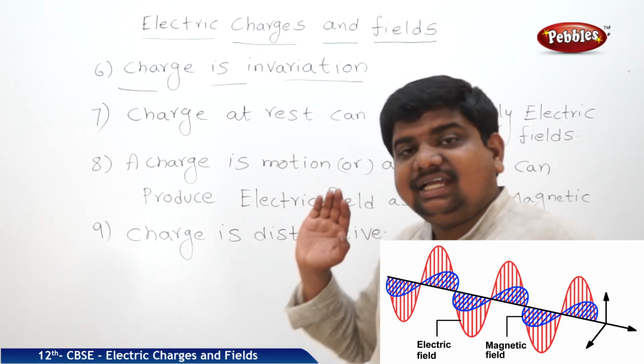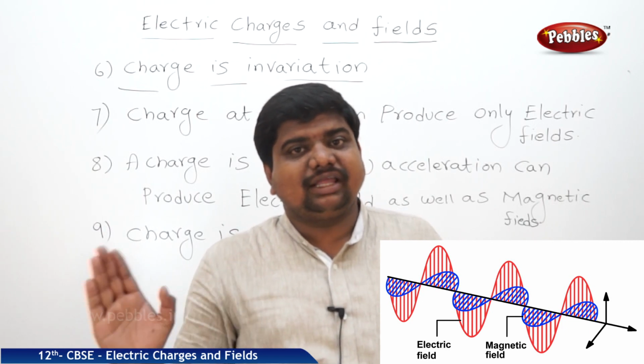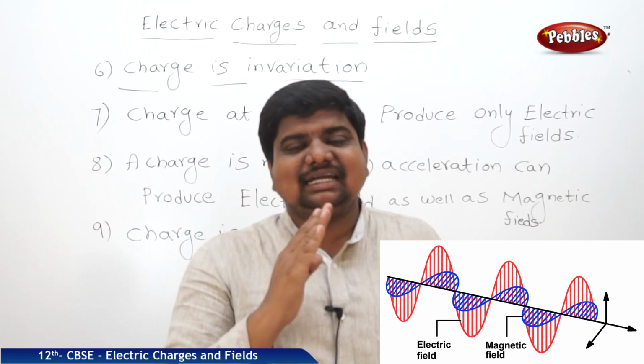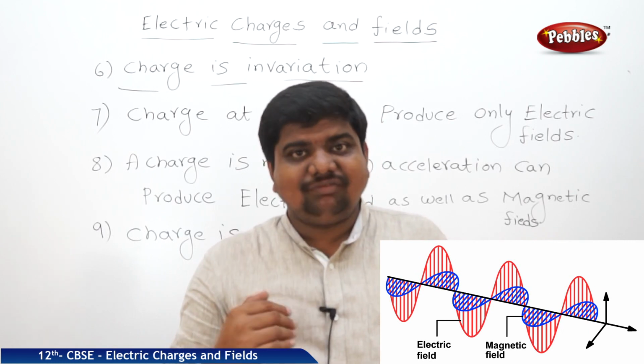And charge is distributive. It is distributed over the surface, over the volume, or along the length of a conducting body. These are the main properties of charge.